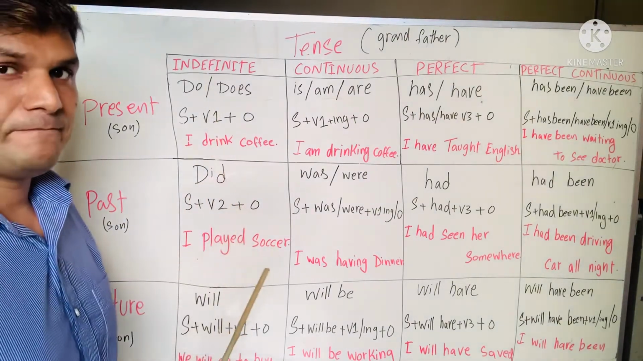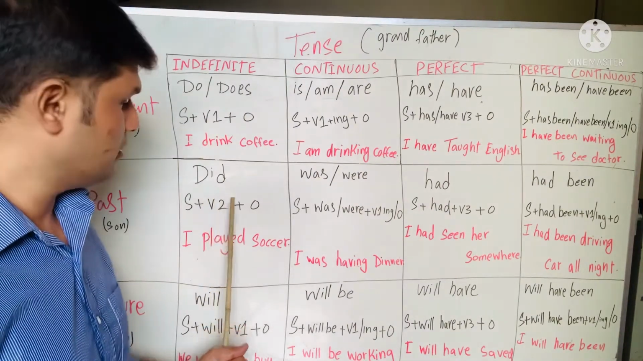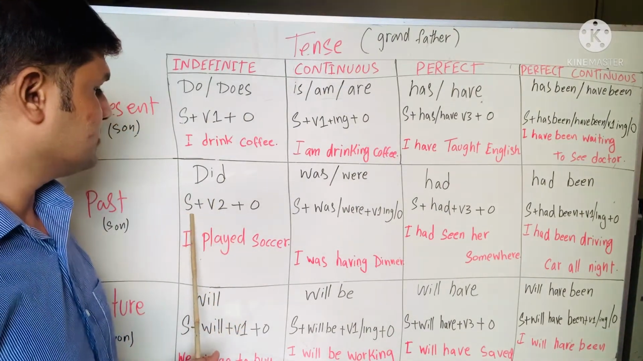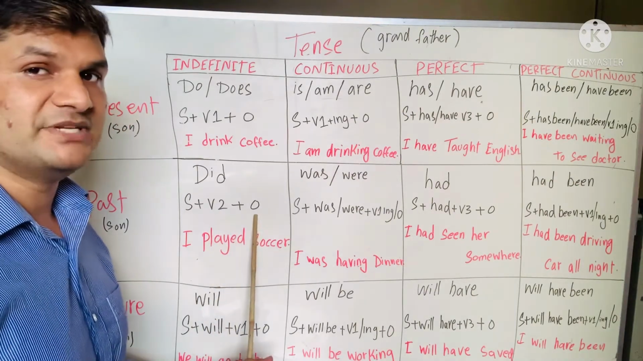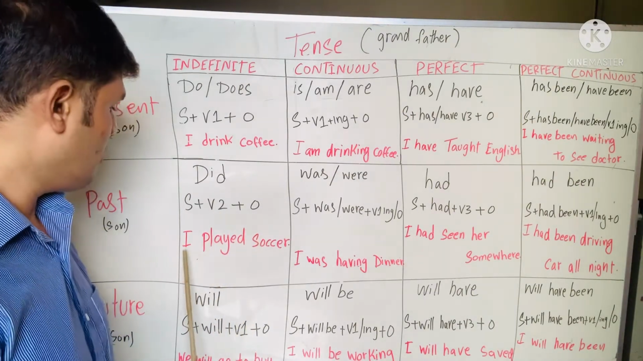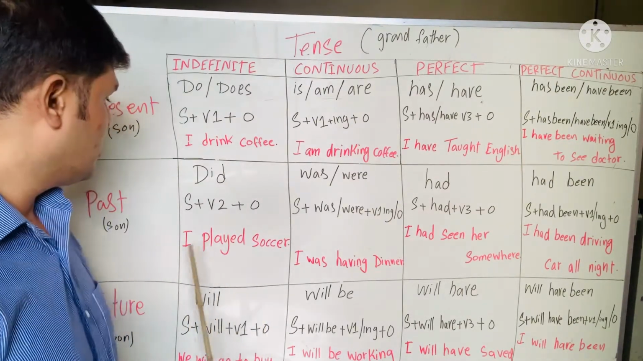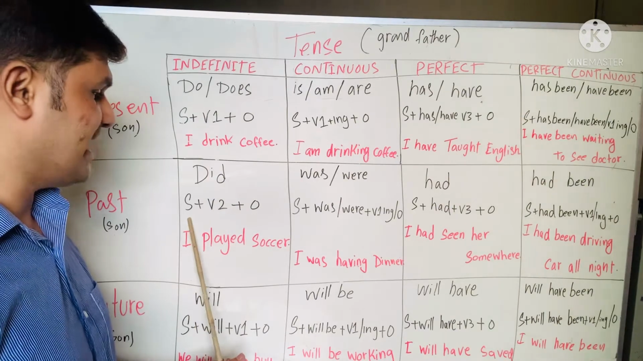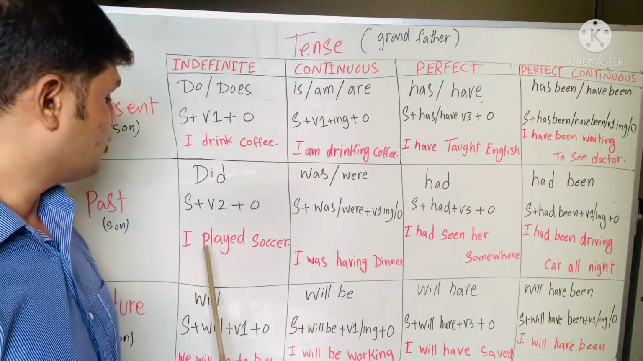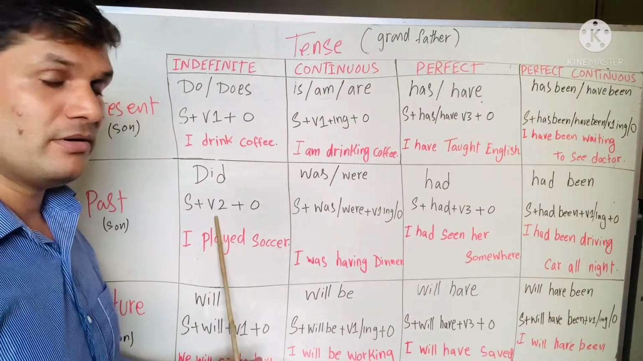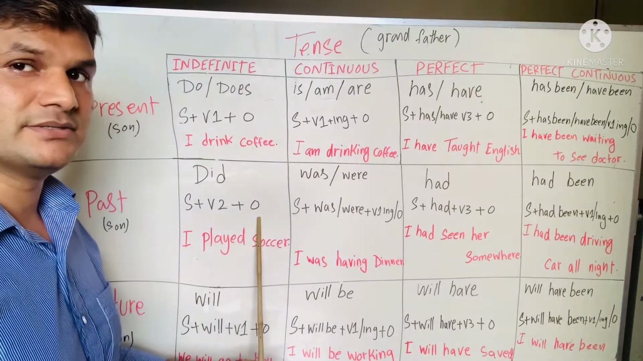Let's look at the next one, past indefinite tense. Did is a helping verb. The formula is subject plus verb second form plus object. I played soccer. So I is a subject, played, you can see ed, so it's the second form of verb. I played soccer. Soccer is an object.